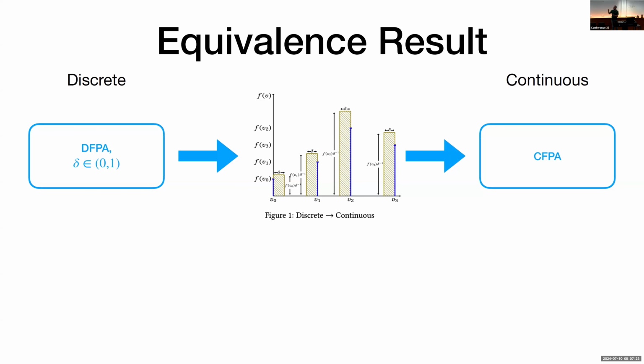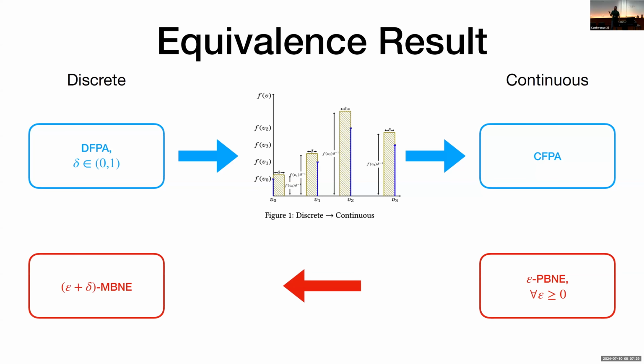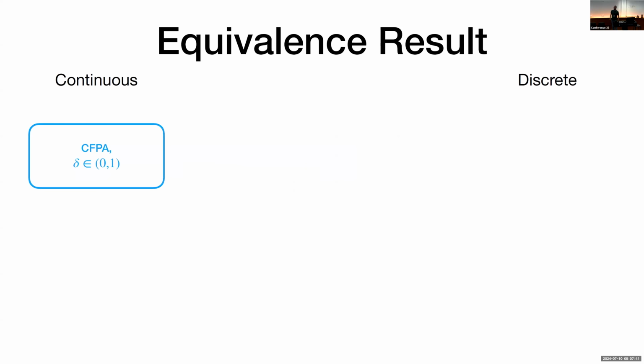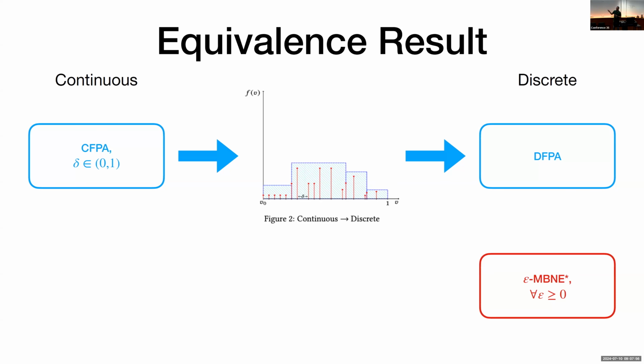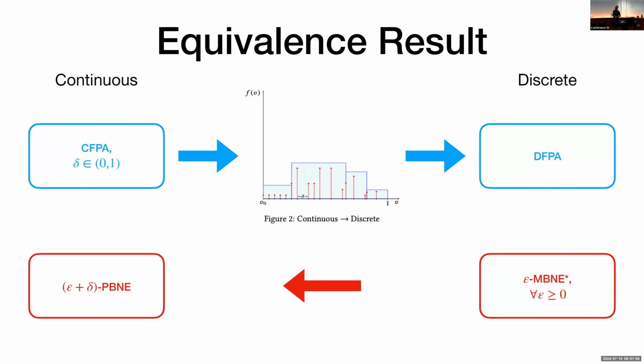And we show that with this reduction and mapping the strategies appropriately, we can move from any epsilon pure equilibrium in the continuous setting back to an epsilon plus delta mixed equilibrium in the discrete setting. And we also prove the other direction. Given a continuous first-price auction this time and a parameter delta in (0, 1), we show how to, in a sense, discretize these continuous distributions, and again get a resulting discrete first-price auction, for which we can map any epsilon mixed equilibrium back into an epsilon plus delta pure equilibrium of the continuous auction. And these two results are key to our PPAD-completeness results.